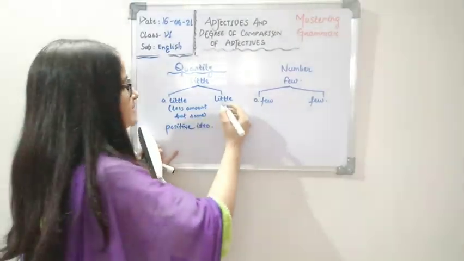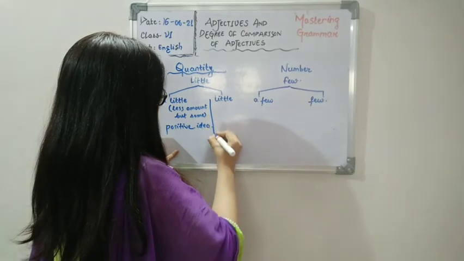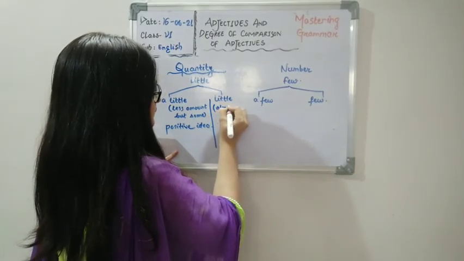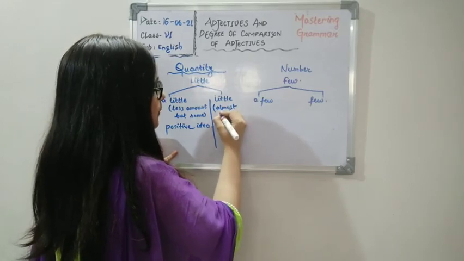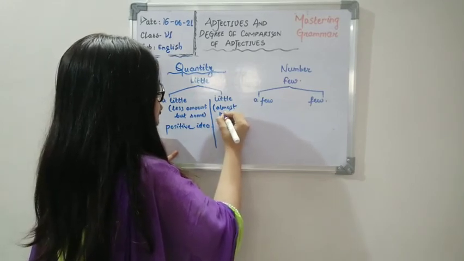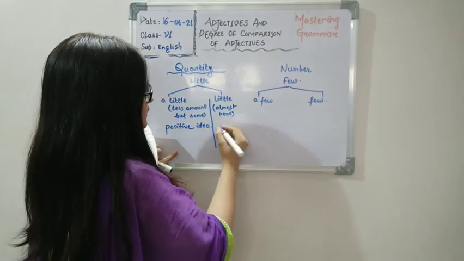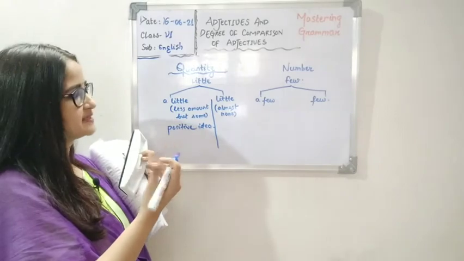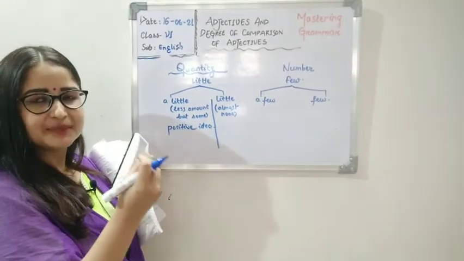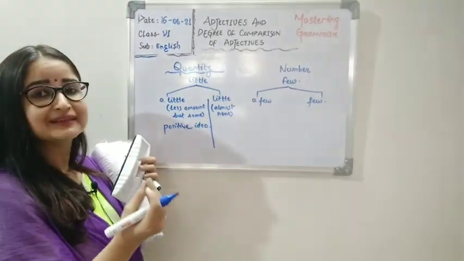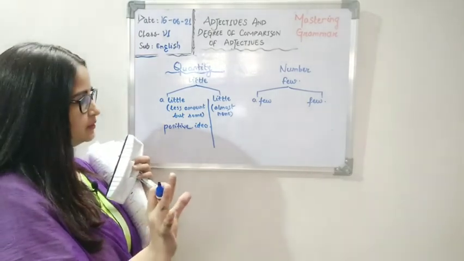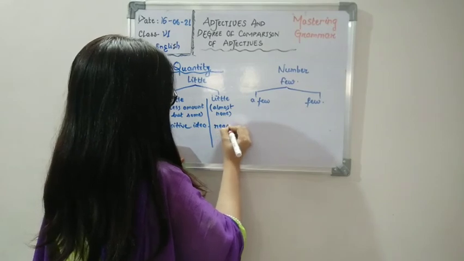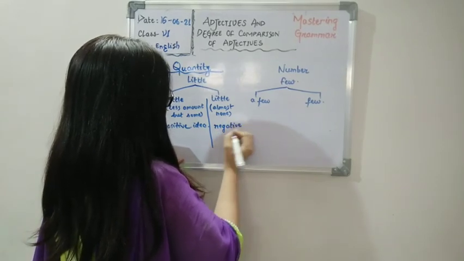Now with little, this gives you a negative idea. Okay. How? Like there is almost none. There is no milk. Okay. Almost none. This gives a negative idea. How? Because it is none, there is no milk. If I say there is little milk, that means I am trying to say that there is almost no milk. There is none. So this gives us a negative idea.